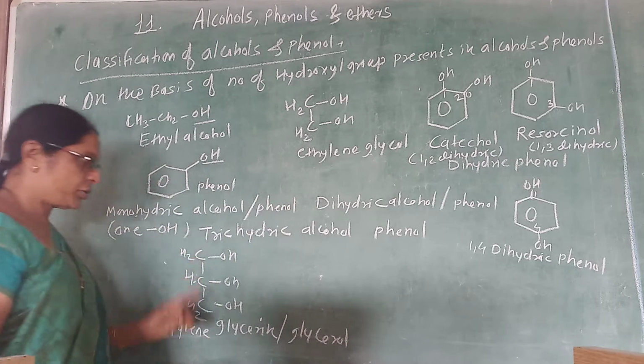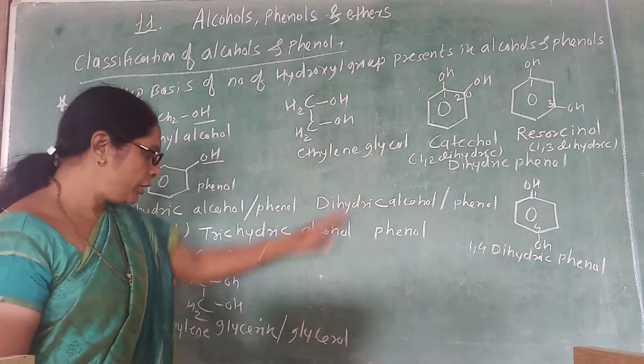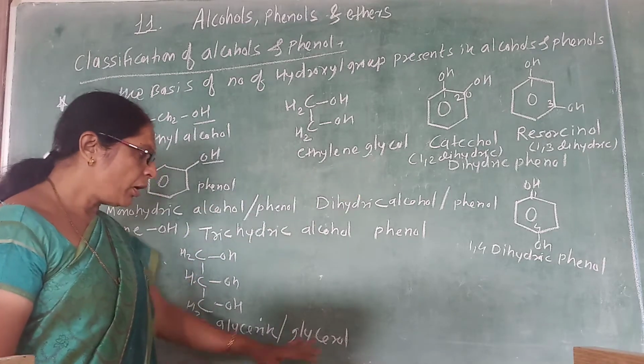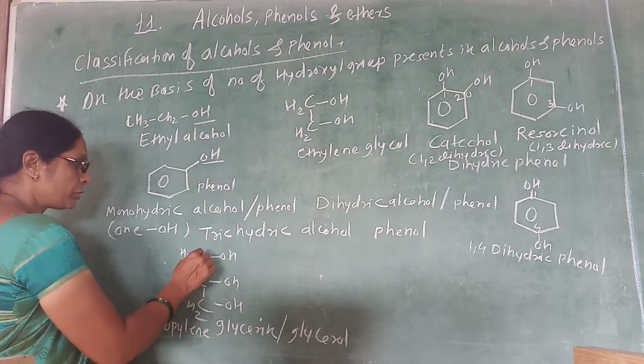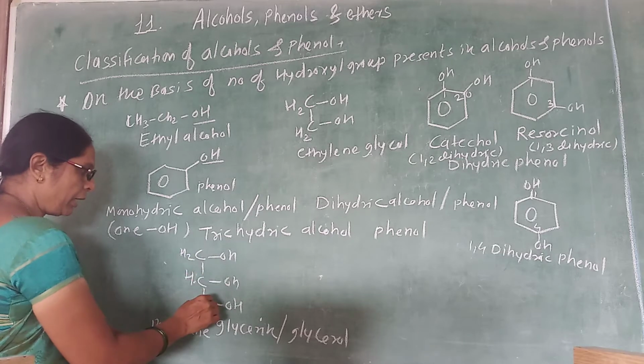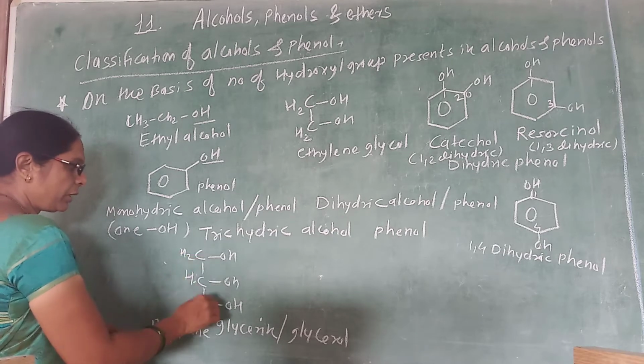It has three carbons, so the name is propane-1,2,3-triol, glycerin or glycerol. With two OH, glycol; with three OH, glycerol. Look at it: you consider carbons 1, 2, 3, so it has three carbons.